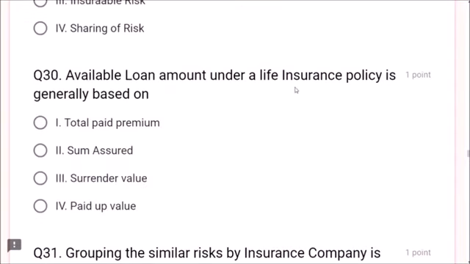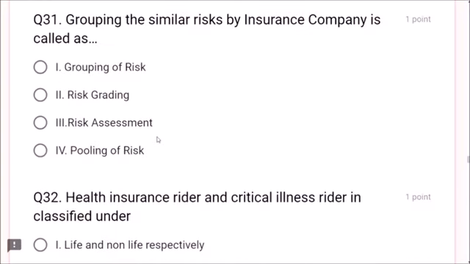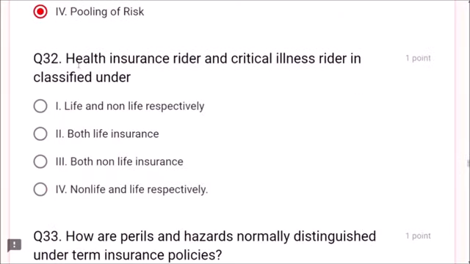Available loan amount under a life insurance policy is generally based on surrender value. That depends on the surrender value. Next, question number 31. Grouping the similar risks by insurance company is called as pooling of risks. Next, question number 32.